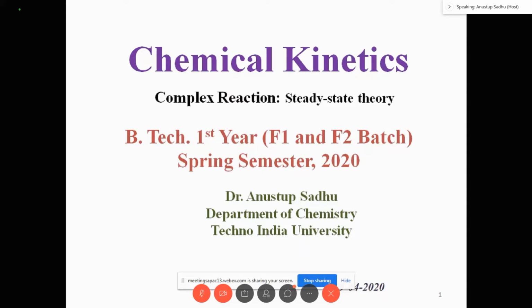So mainly there are two types of reaction in chemical kinetics: elementary reaction and complex reaction. Elementary reactions are those reactions that occur in a single step, from A to B, or B to C. And complex reactions are multi-step reactions.